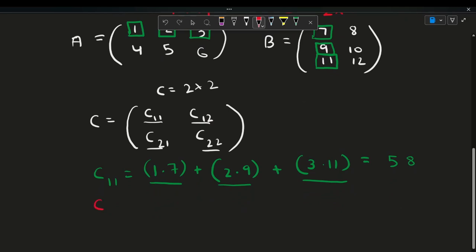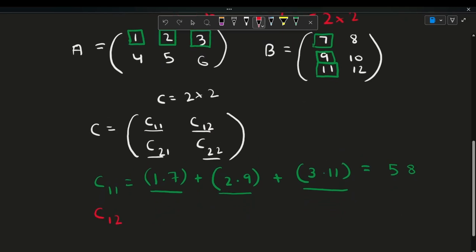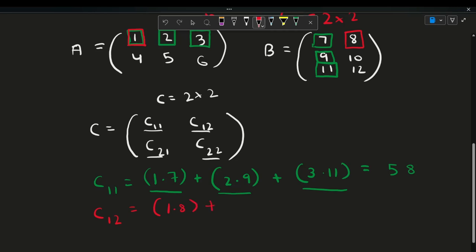Let's see how we can find C12. So what C12 would be is 1 times 8. So for C12, it's the first term in the first row times the first term in the second column. So 1 times 8 plus 2 times 10.